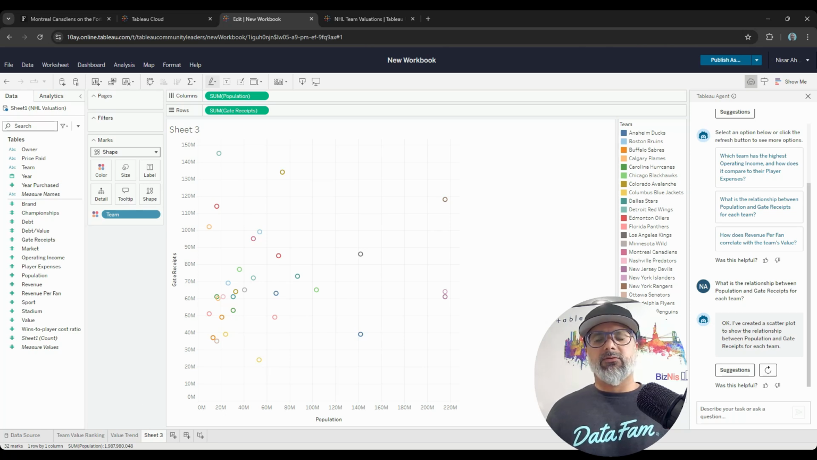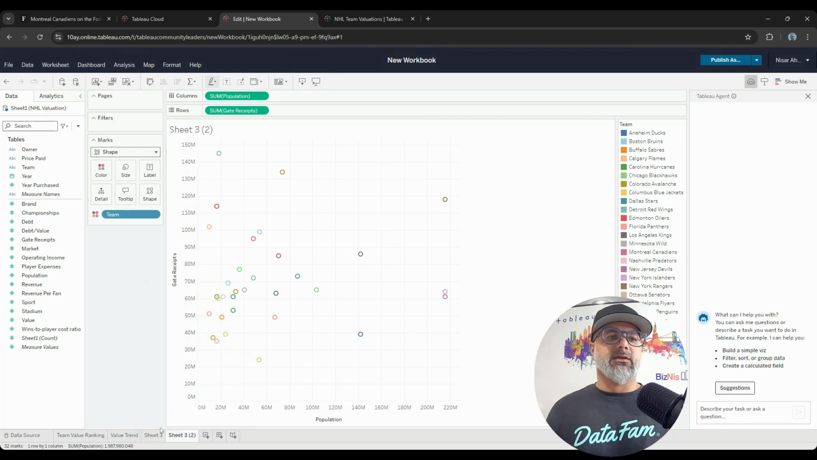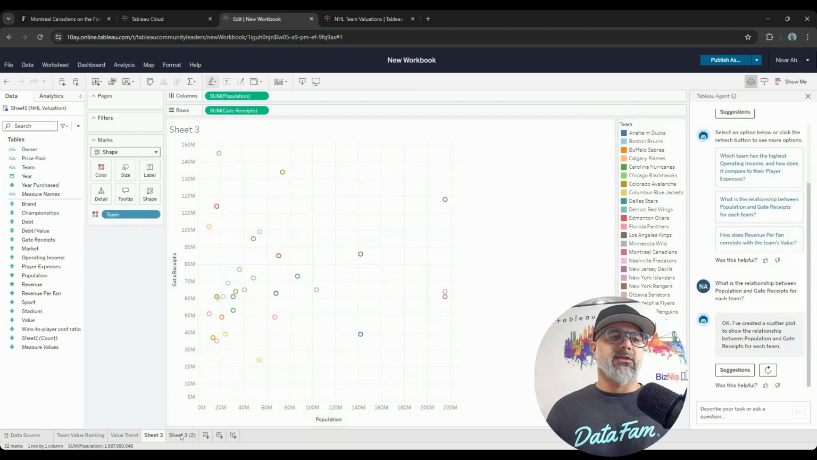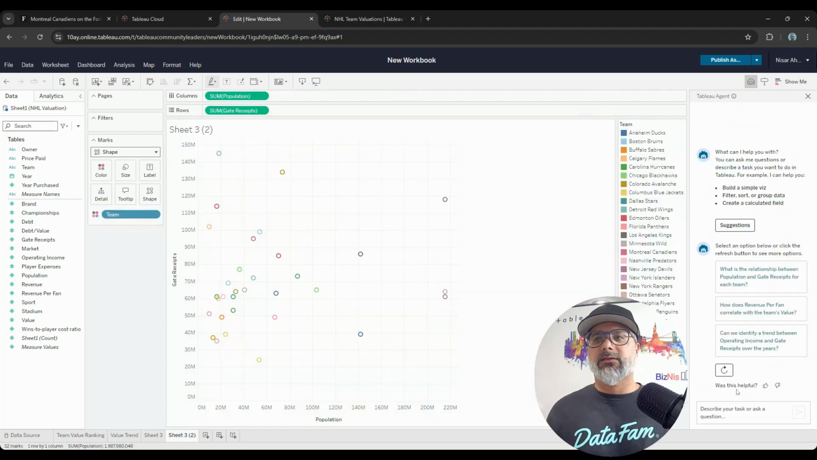Now, if I wanted to keep this, but also continue with suggestions, what I can do is create a copy of this and duplicate. Okay, and so this sheet 3 will still remain as is, but on sheet 2, I will continue with the suggestions. How does revenue per fan correlate with team values?